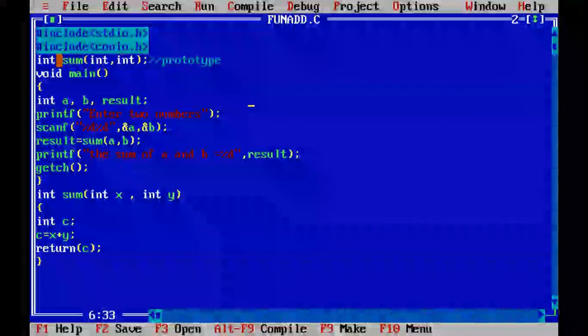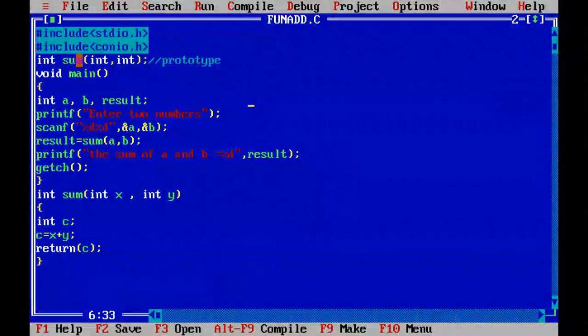I have used it before main, so it is a global prototype. The prototype indicates the sum function will return a value of integer type, and it has two parameters, which means it will pass two parameters.